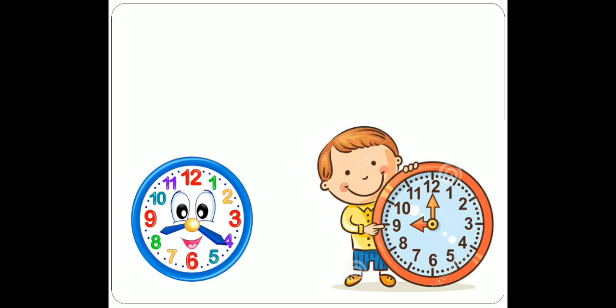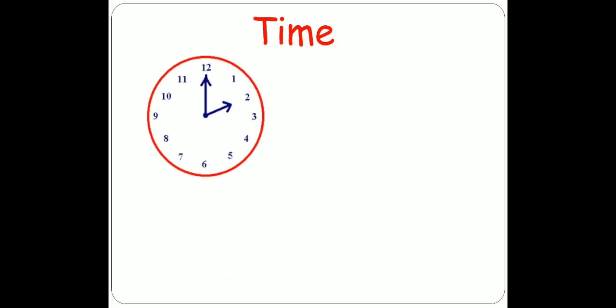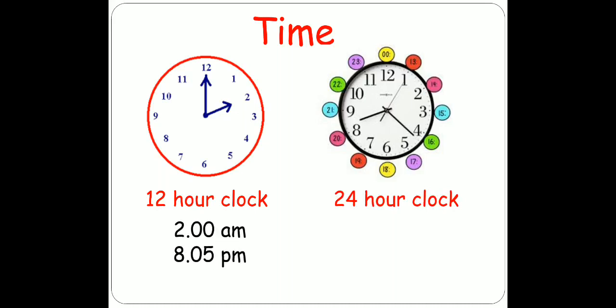As we were doing our revision, today our topic is, as you can see from the picture, can you guess? Yes, today our topic is time. What is time? In daily life, we either use the 12-hour clock or the 24-hour clock. In the 12-hour clock, morning from midnight to just before noon is denoted as AM, while afternoon, evening and night are denoted by PM. In the 24-hour clock, two digits are used to indicate the time. The first two digits denote hours and the last two digits denote minutes. This is how we represent time in the 24-hour clock.